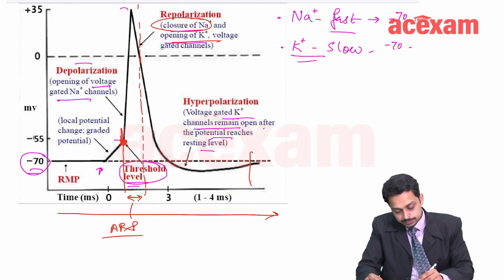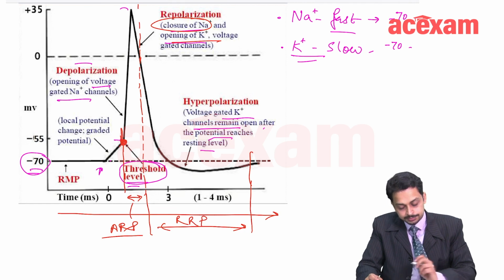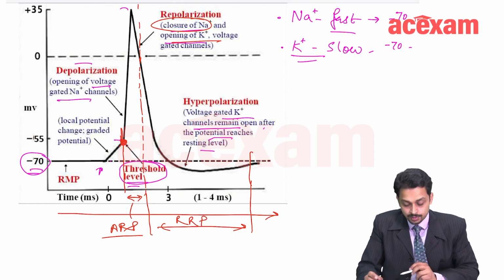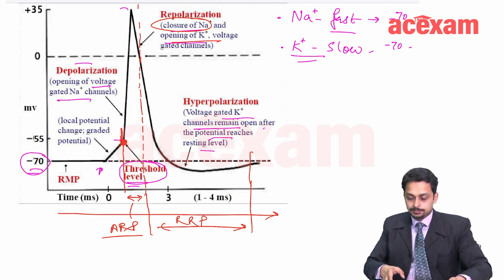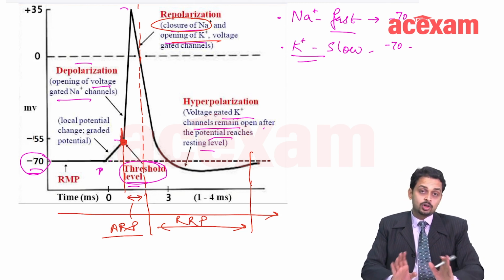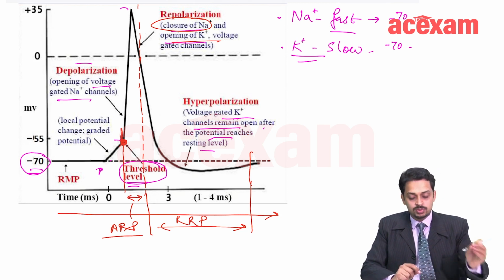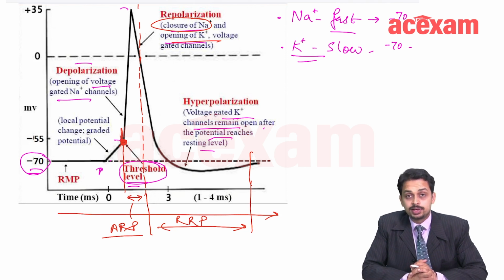So this is relative refractory period. Fine. So a stronger than normal stimulus will lead to subsequent action potential. This is relative refractory period.